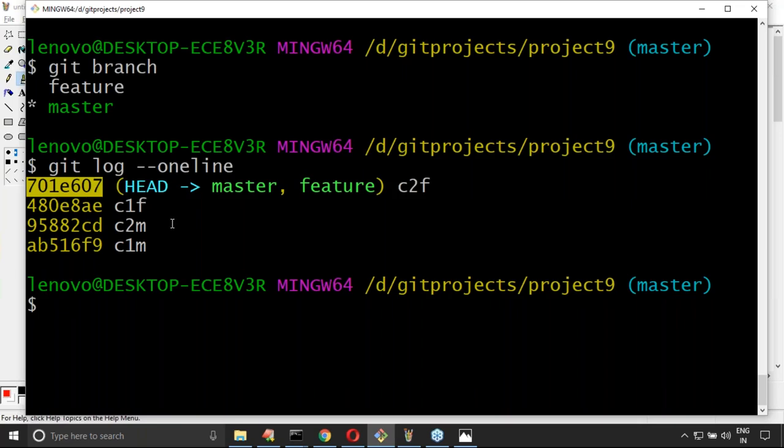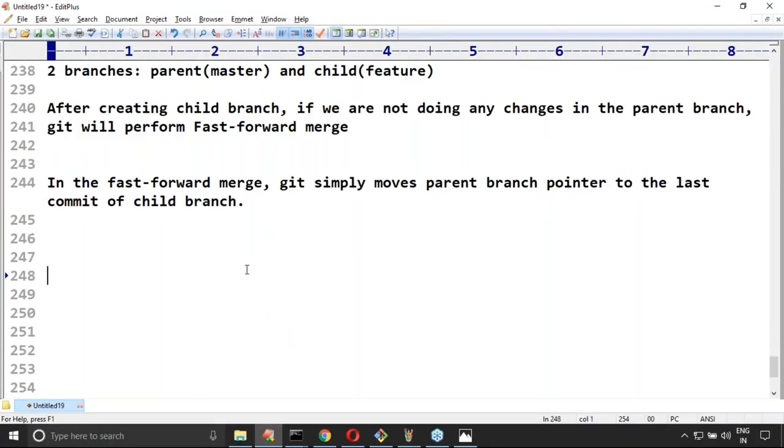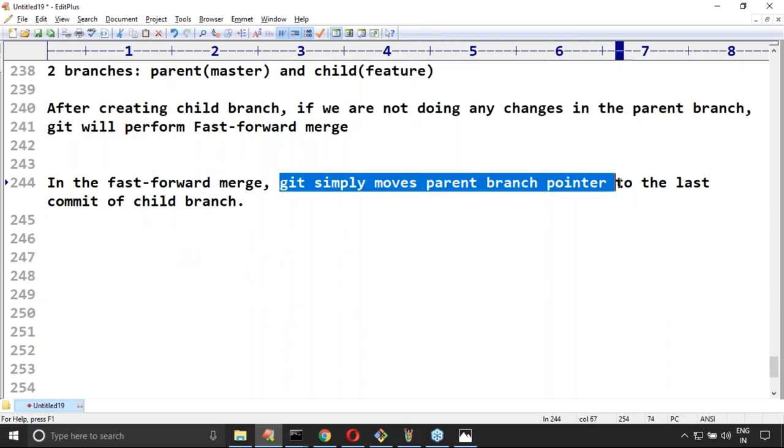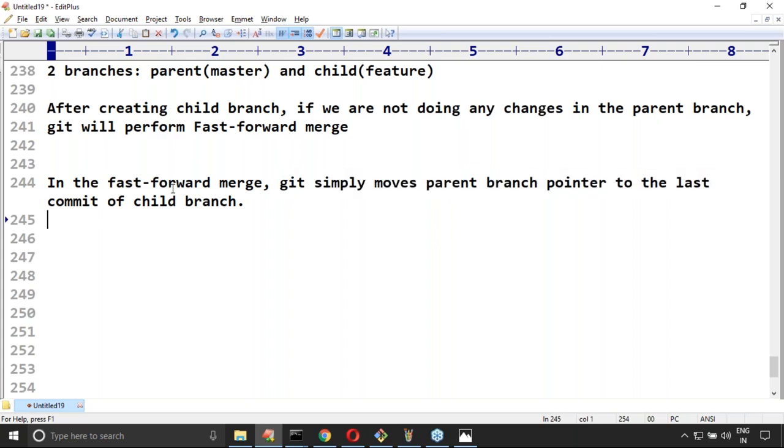Yes, friends, everyone in the position to understand? In the fast forward merge, this type of merge is by default considered. Git simply moves the parent branch pointer to the last commit of the child branch. Sir, is it merge or diversification? It is a merge only, not diversification. It is simply merge. That's all. Any doubt, friends? Clear for all of you internally what is happening?